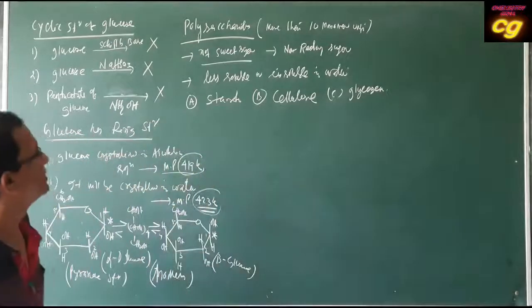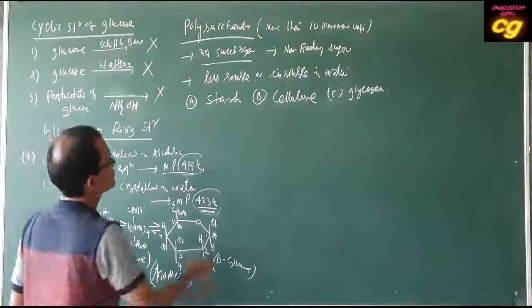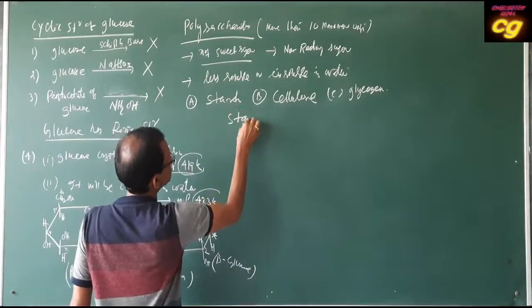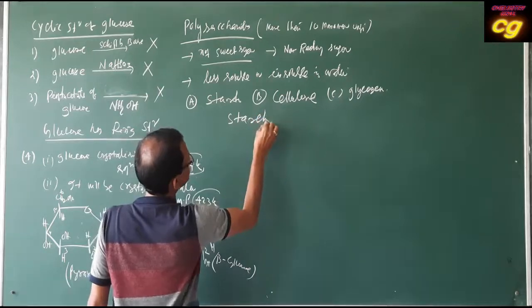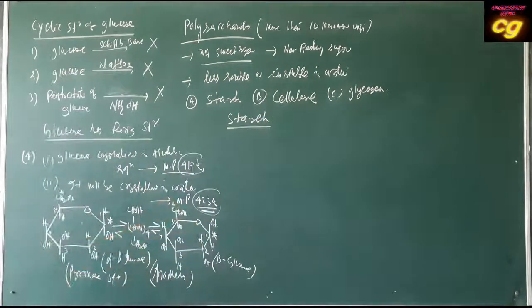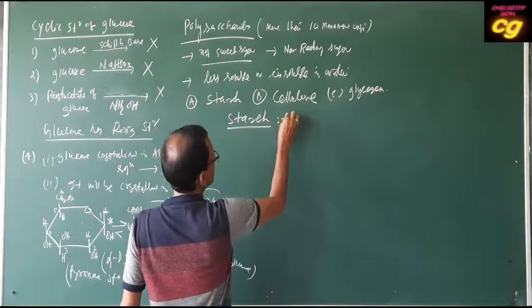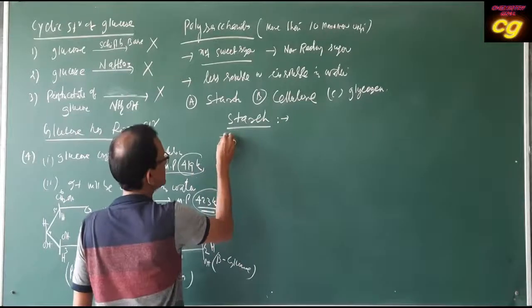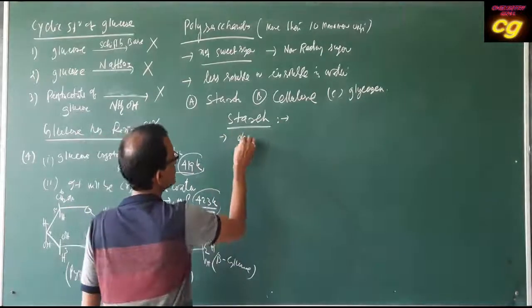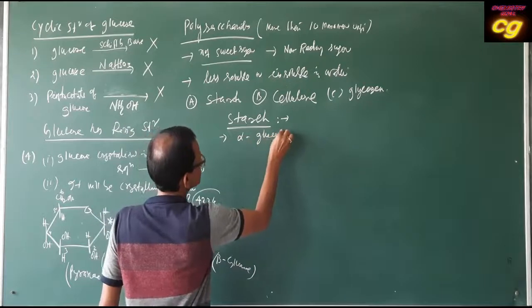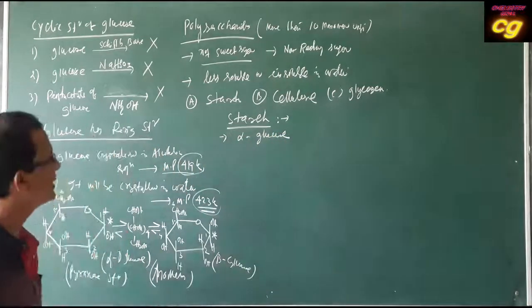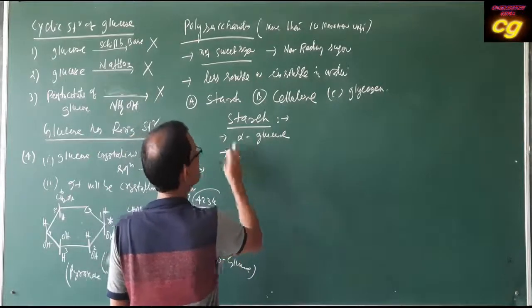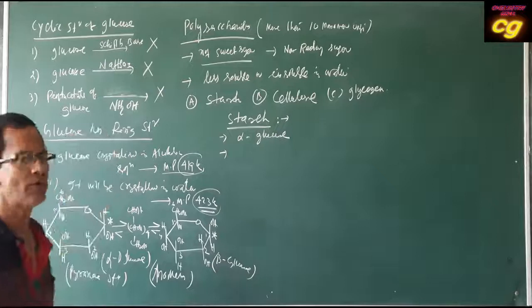Then, regarding starch: starch mainly consists of alpha glucose, all alpha glucose, and it is linear.